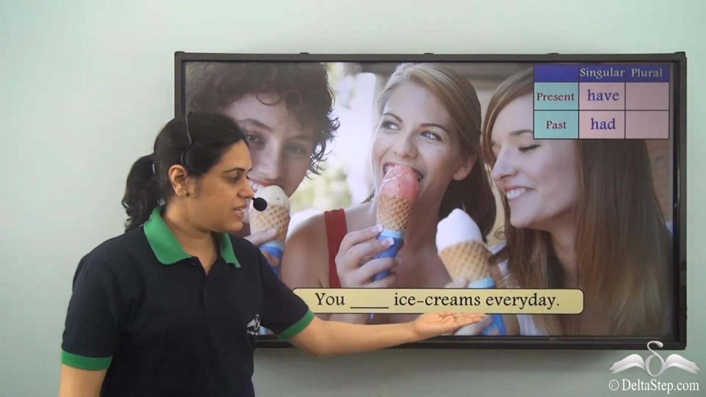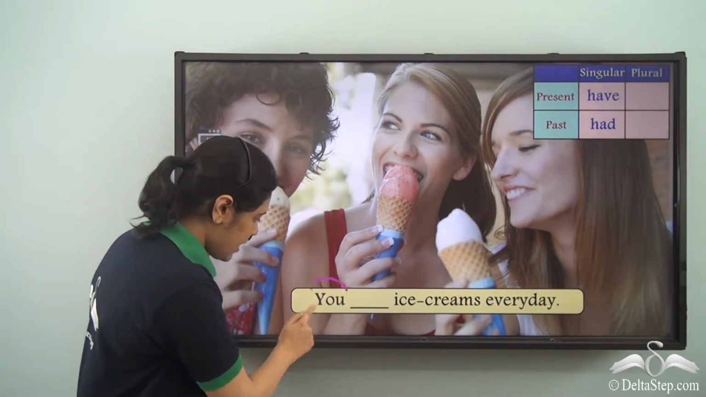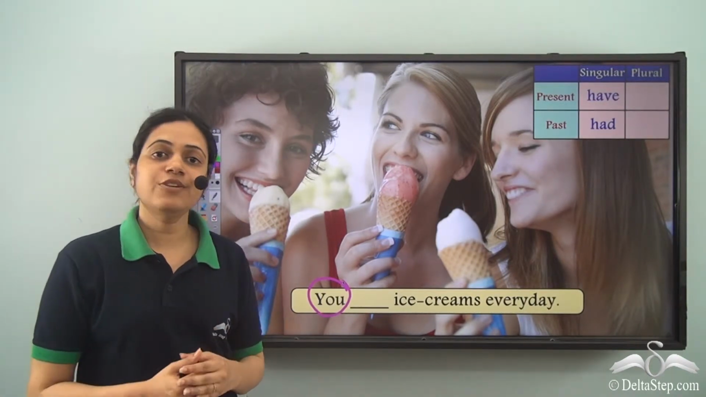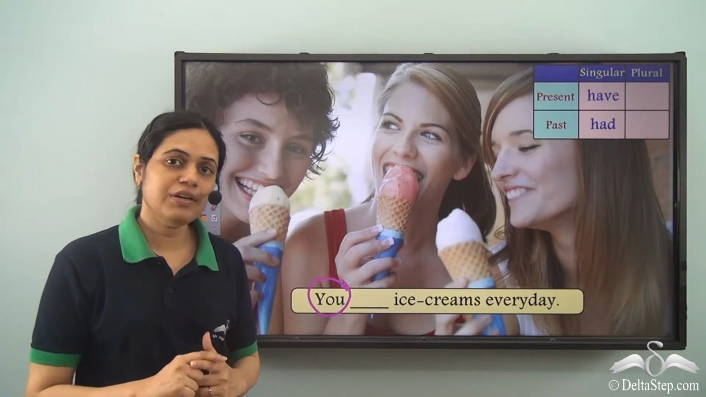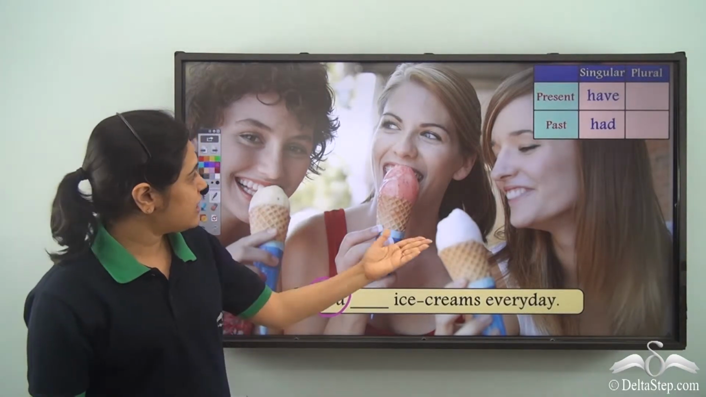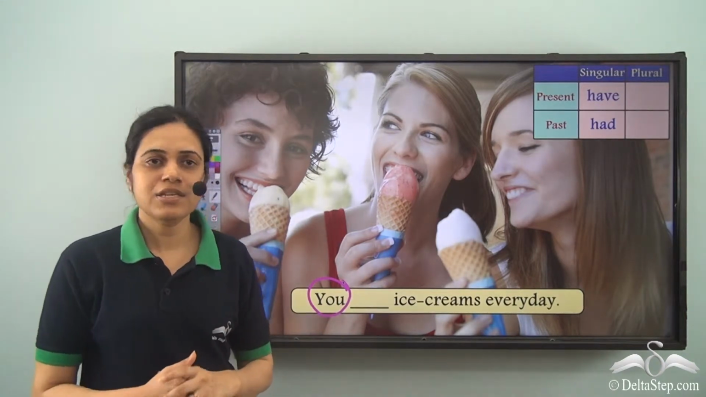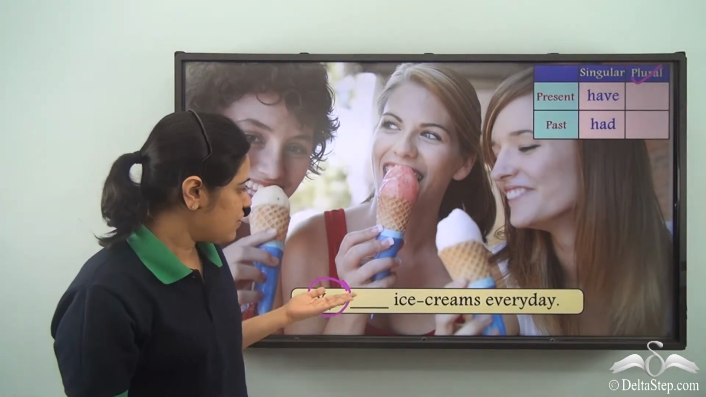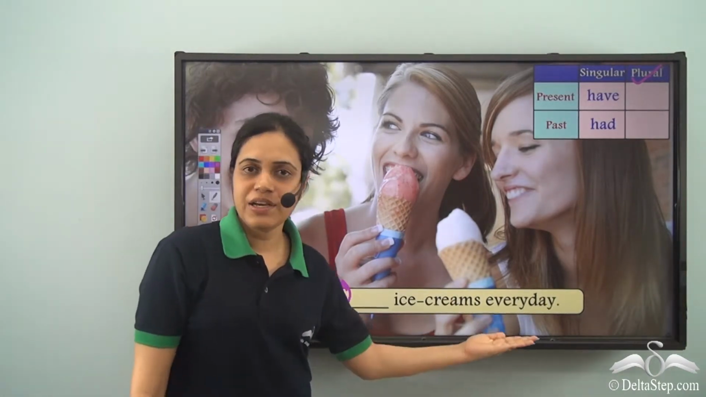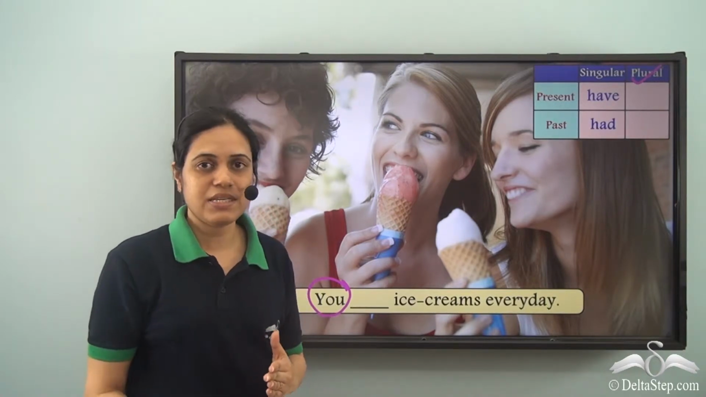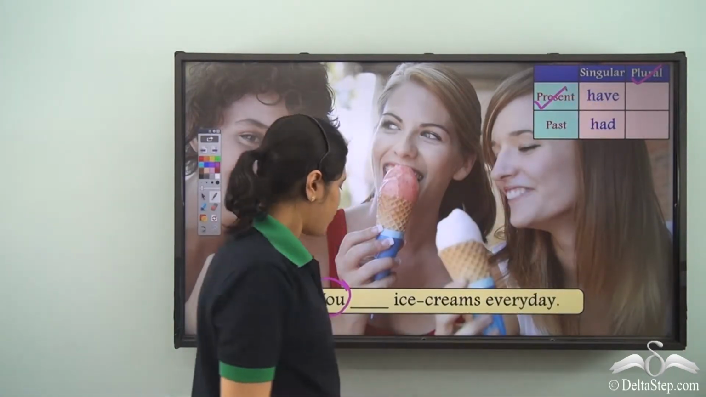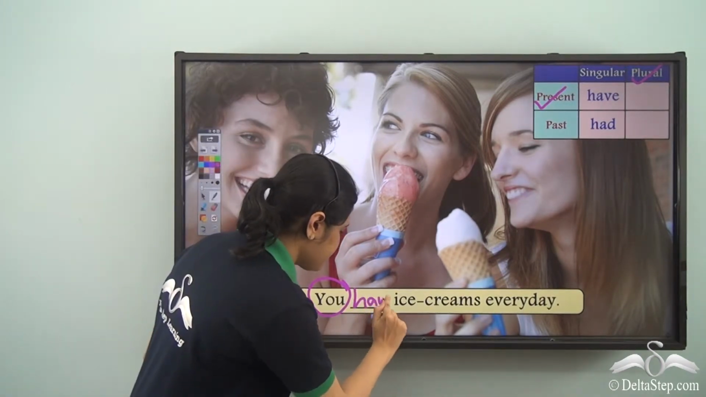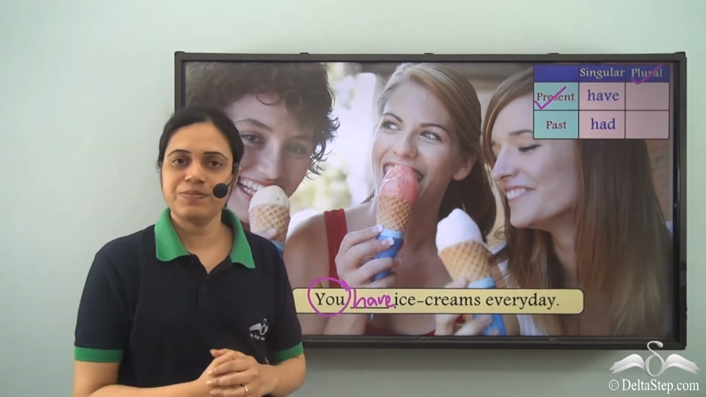You dash ice creams every day. Once again, there is you. But in the second person, I use you both for singular and plural. In this case, I can see there are three girls. So it is plural. And we are talking about every day, which means we are talking about present. So what will be the form of have verb? It will be have. You have ice creams every day.